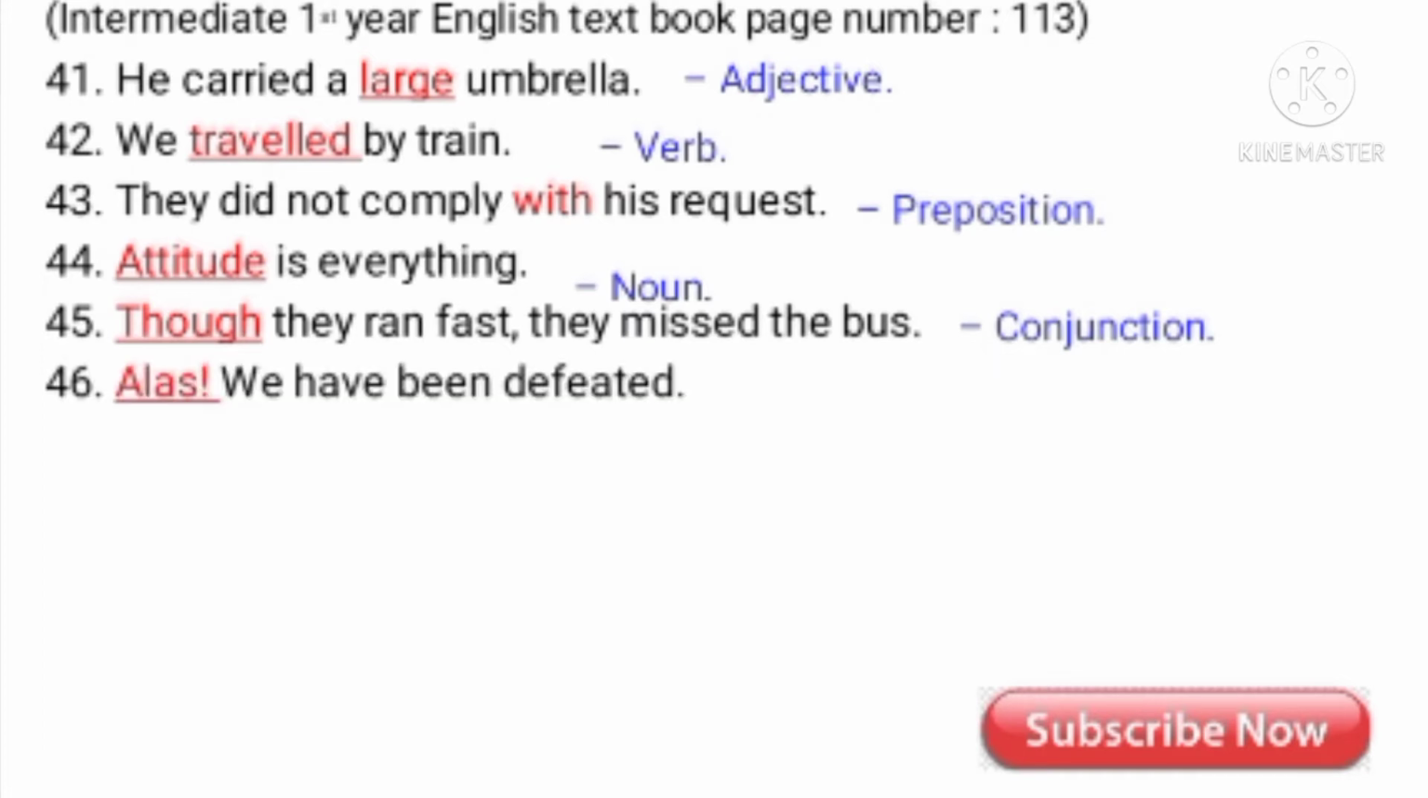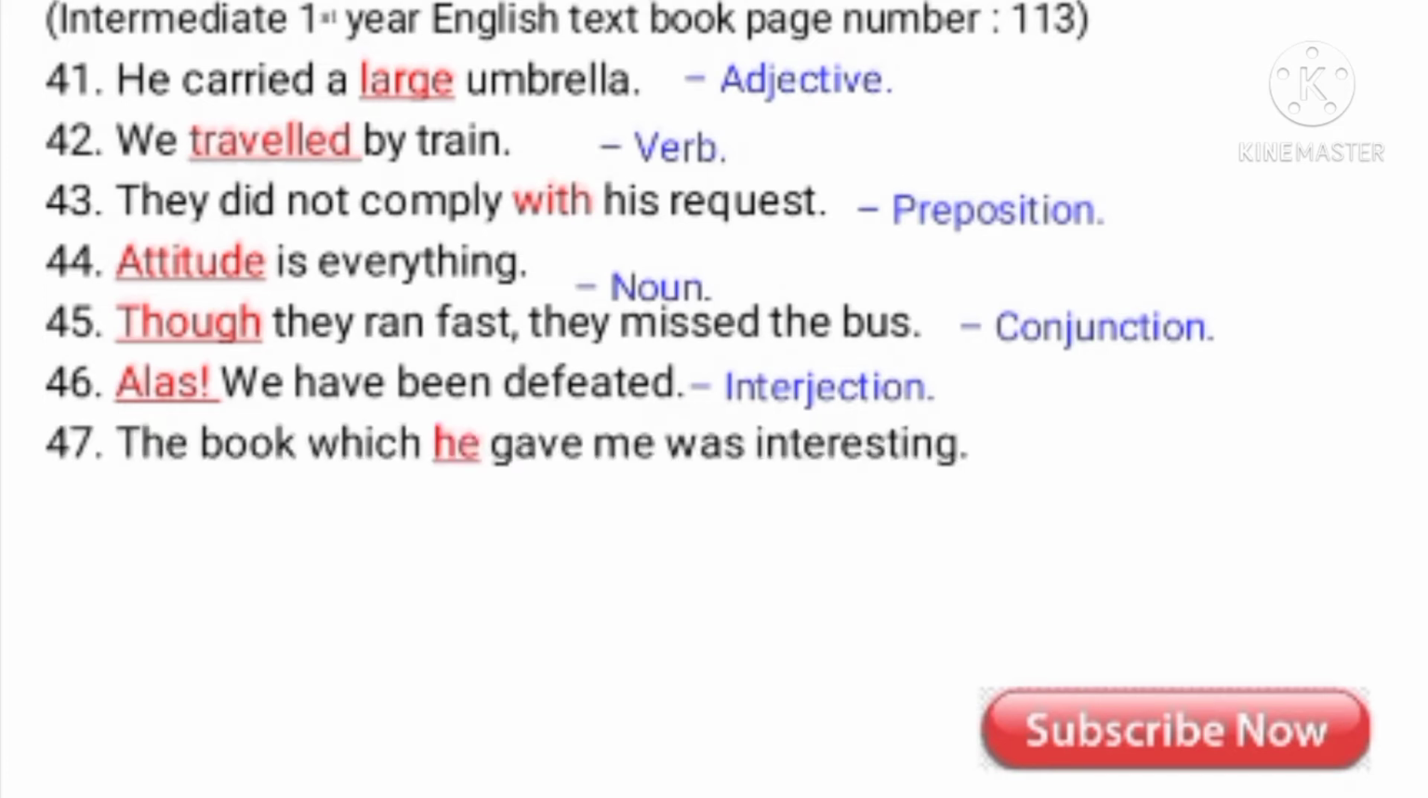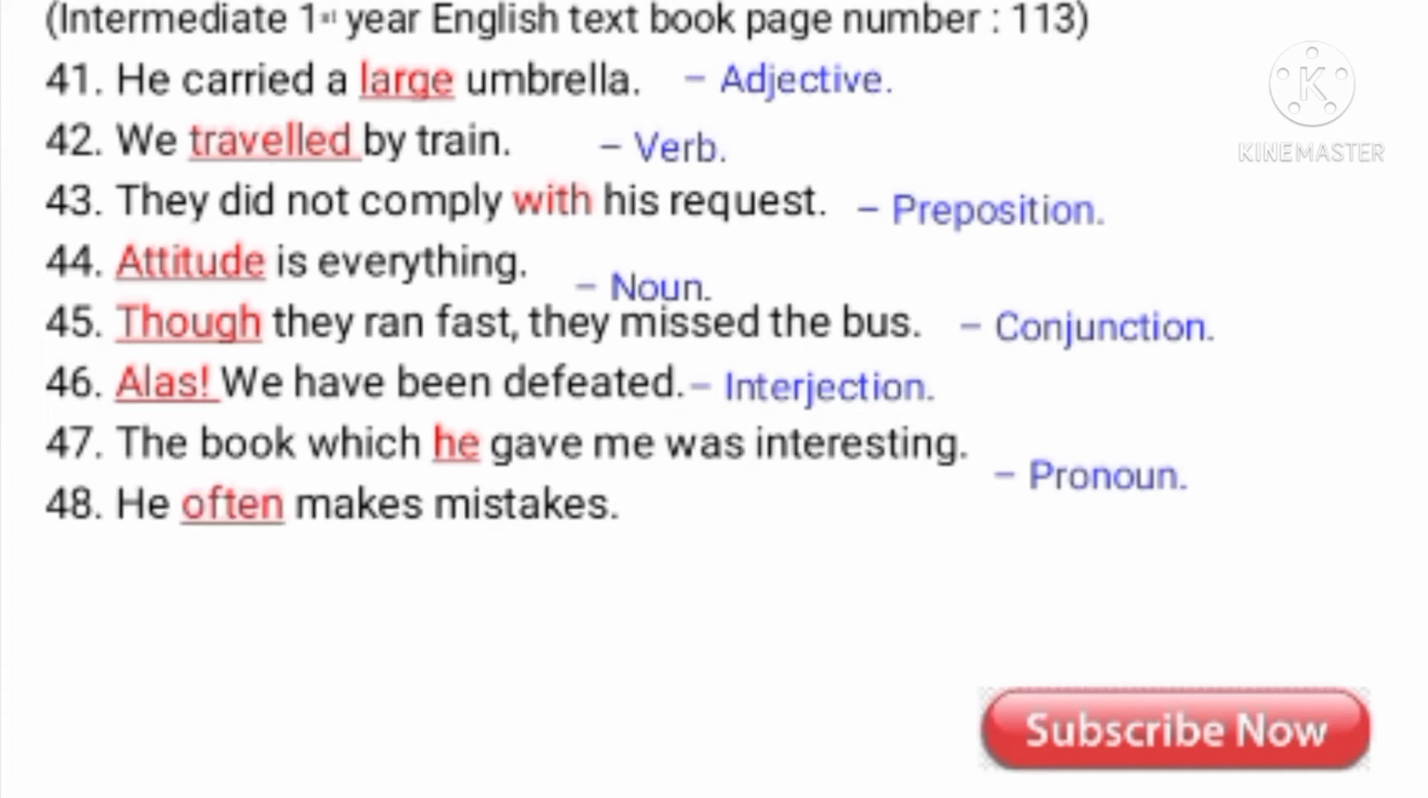Alas, we have been defeated. See here alas expresses sudden emotion. So it is an interjection. What is the word? Alas. What is the part of speech of alas? Interjection. The book which he gave me was interesting. Here he is a pronoun. Pro means instead of. The word which we use instead of a noun is a pronoun.